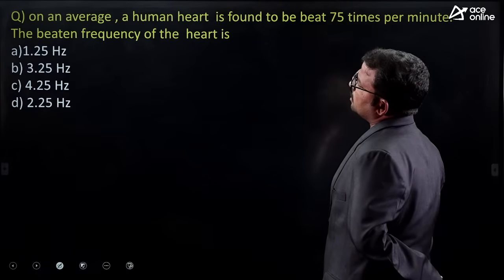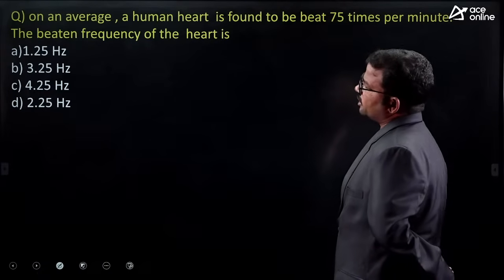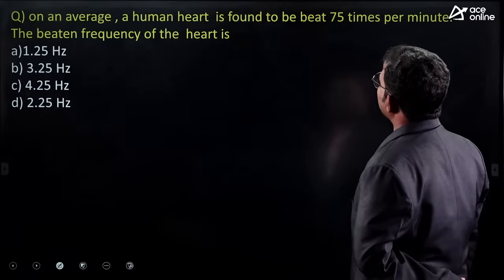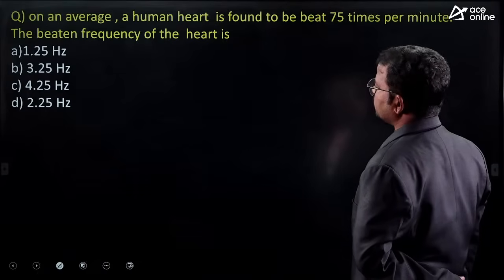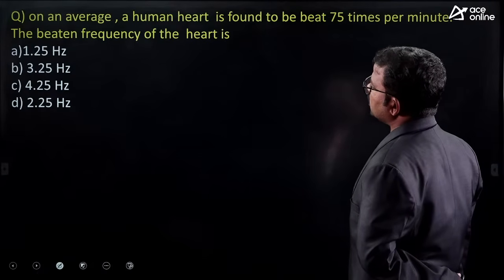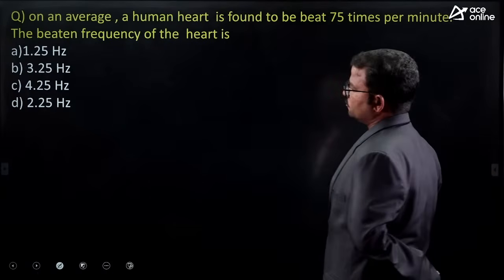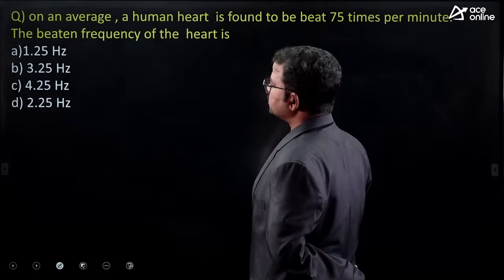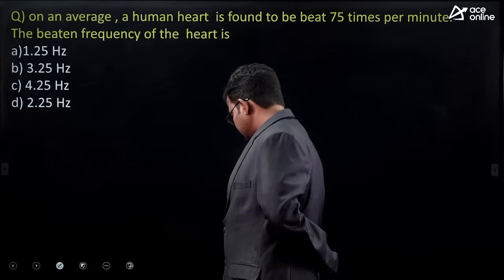On an average, a human heart is found to beat 75 times per minute. The beating frequency of the heart is 1.2 hertz, 3.25 hertz, 4.25 hertz, 2.25 hertz.